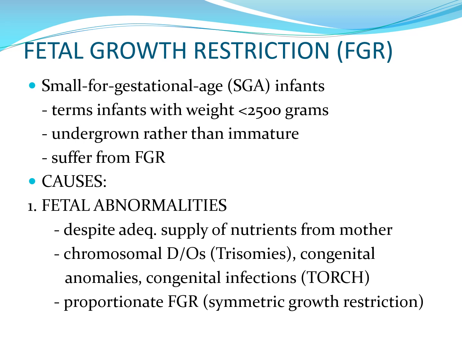term babies. And the causes of fetal growth restriction are, we can have fetal abnormalities. Despite the adequate supply of nutrients from the mother, the babies are still not growing properly and are of low birth weight. So reasons due to fetal abnormalities may be chromosomal disorders, especially the trisomies. You can have other congenital anomalies. You can have congenital infections like your TORCH.